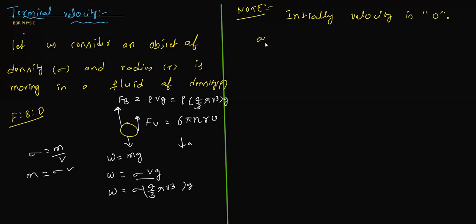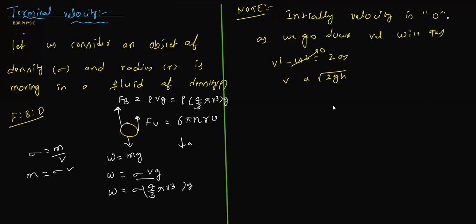As we go down, velocity will increase. Why does velocity increase? We know that v square minus u square equals 2as. U is 0. Therefore v is directly proportional to under root 2gh. A becomes g and s becomes the height it is traveling. Since the distance is increasing, velocity also increases here.